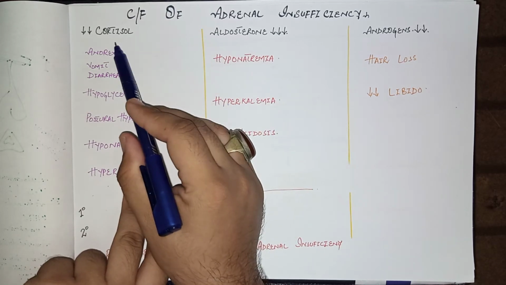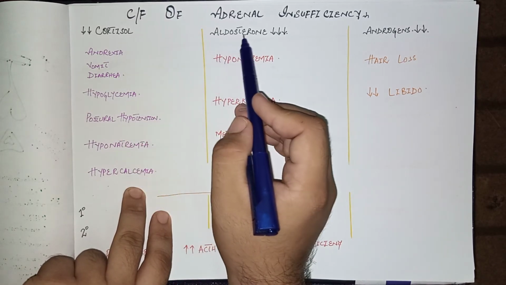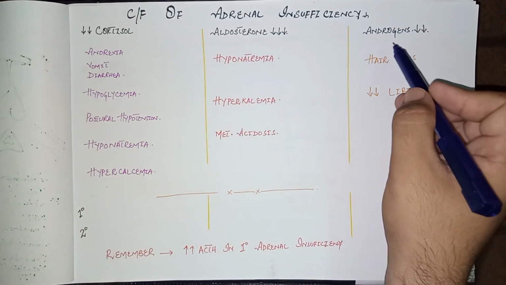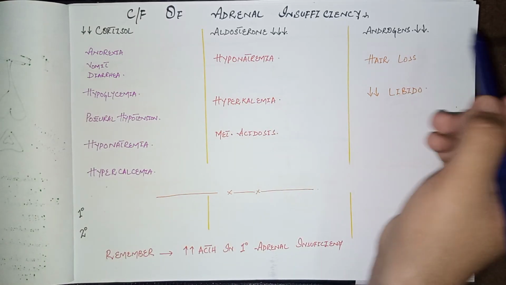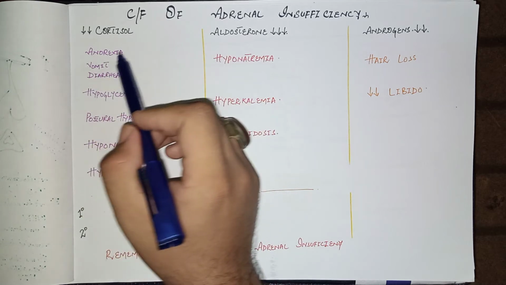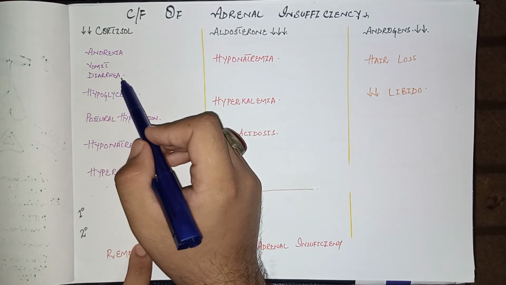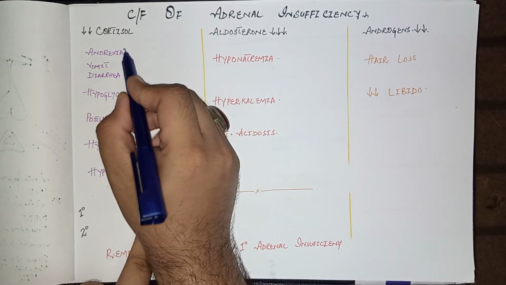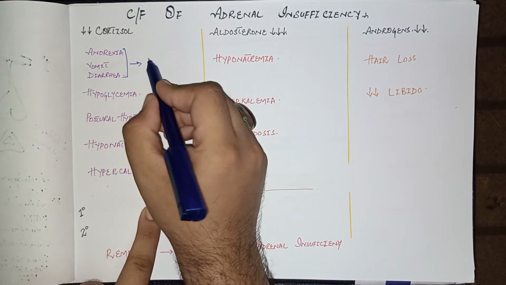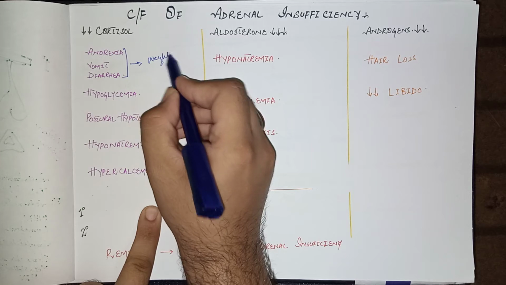Some features are because of decreased cortisol, some because of decreased aldosterone, and some because of decreased androgens. So let's start one by one. With a reduced amount of cortisol, anorexia, vomiting, and diarrhea may occur in the patient, and all these GIT features lead to weight loss of the patient.